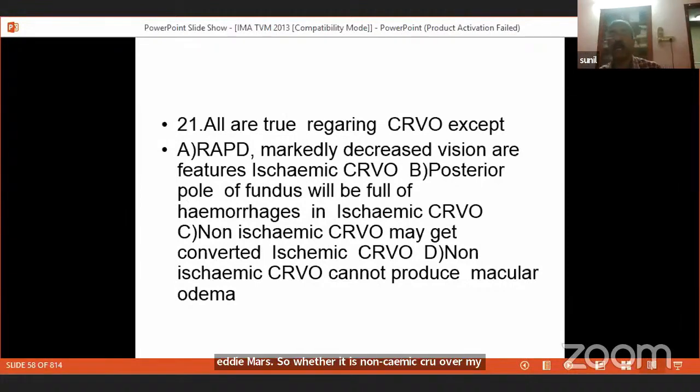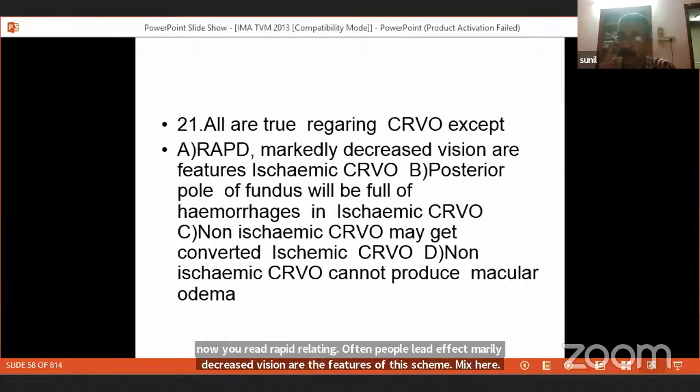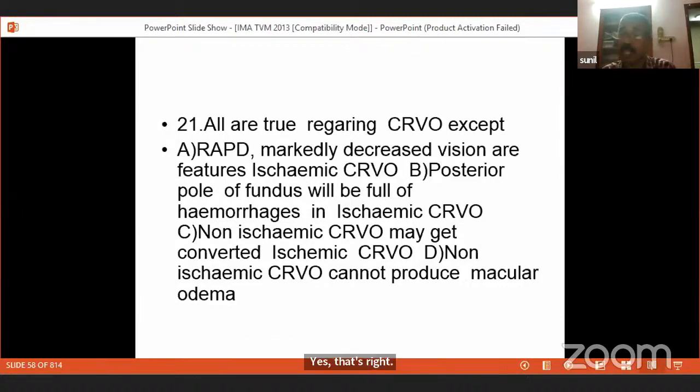So now you read. Relative afferent pupillary defect and markedly decreased vision are the features of ischemic CRVO. Yes, that's right. Posterior pole of the fundus will be covered with hemorrhages in ischemic CRVO. Yes. Non-ischemic CRVO may get converted into another important feature. The patient may have a non-ischemic CRVO to start with, which will later get converted into an ischemic CRVO.